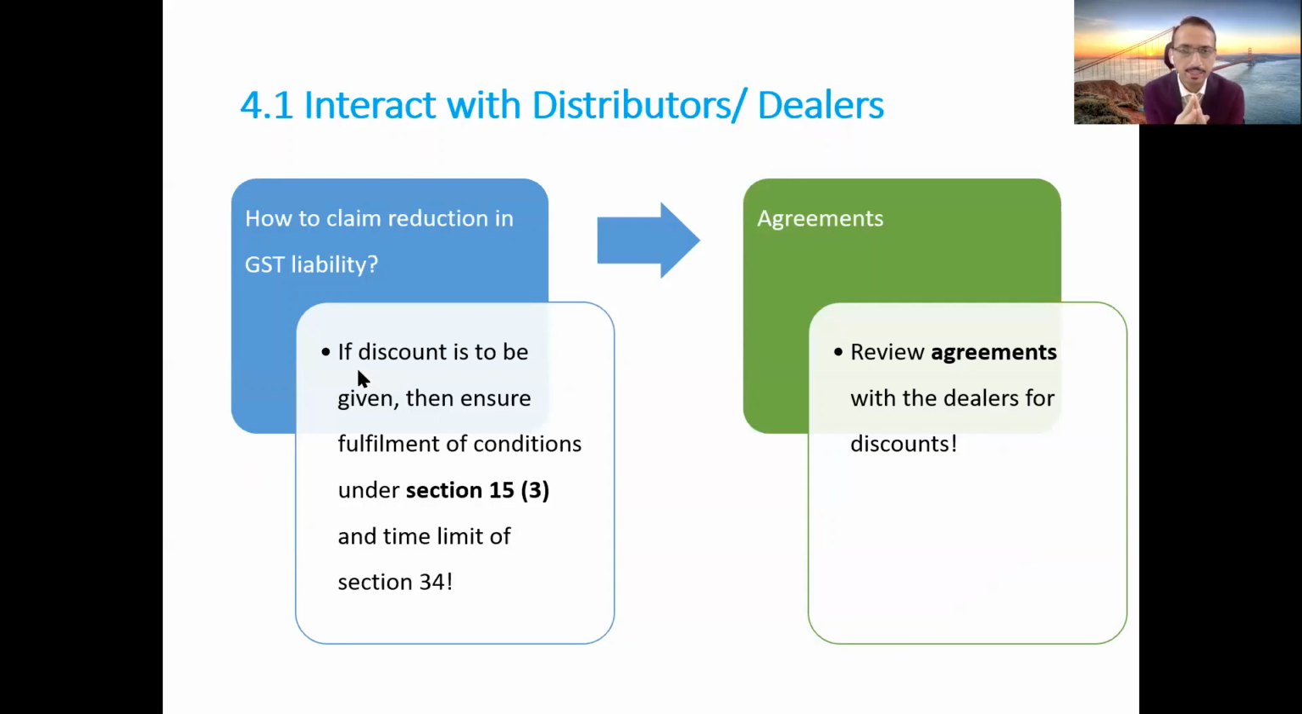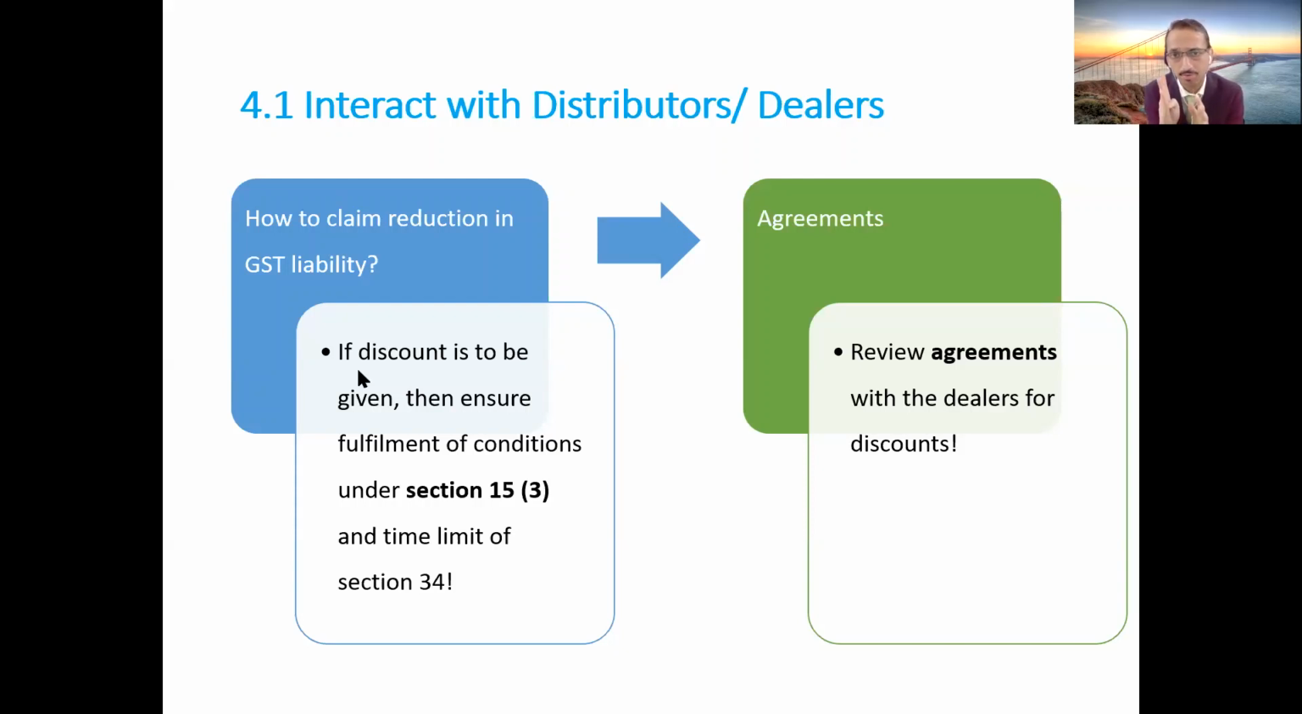Yesterday, we discussed the provision of valuation, wherein we talked about the fact that typically there are two types of discount. One is a discount which is given at the time of supply, and the second is called post-supply discount. Discounts given at the time of supply are typically allowed as a deduction. There is no issue on that. But as far as post-supply discounts are concerned, there are certain conditions, correct?